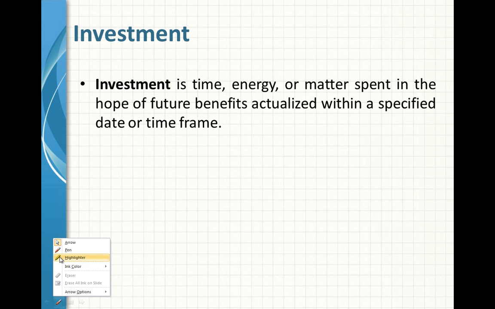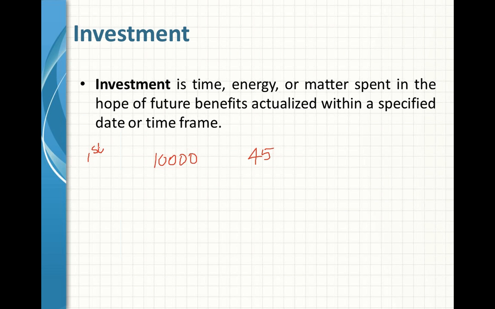Now here, say for example, I invested an amount of $10,000 for say 45 days. Now this is on say 1st of October, 45 days.